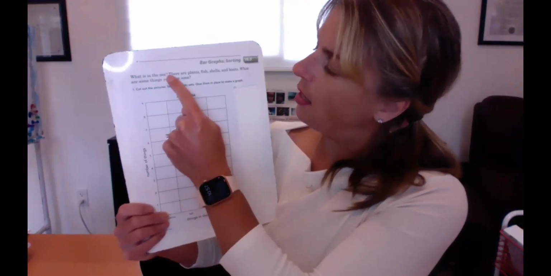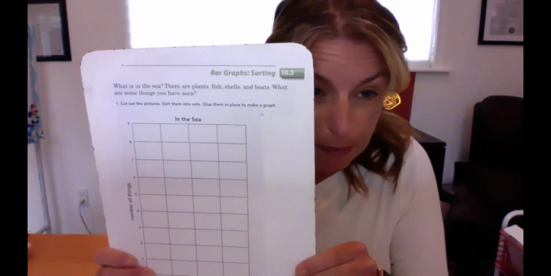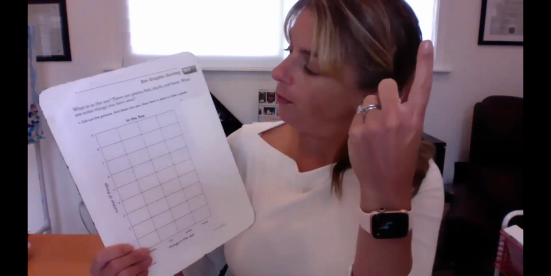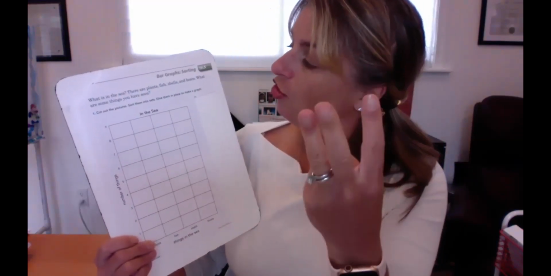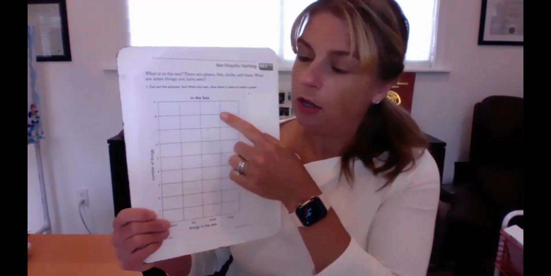So it says, what is in the sea? There are plants, fish, shells, and boats. That's something very important to pay attention to, because those are our different attributes. We have plants, fish, shells, and boats. What are some things you have seen? So we want to cut out the pictures, which hopefully you already did.